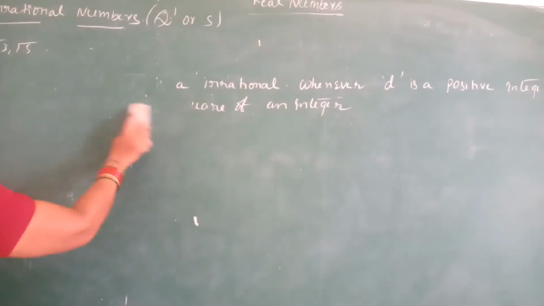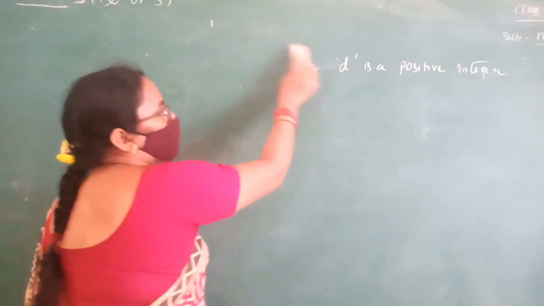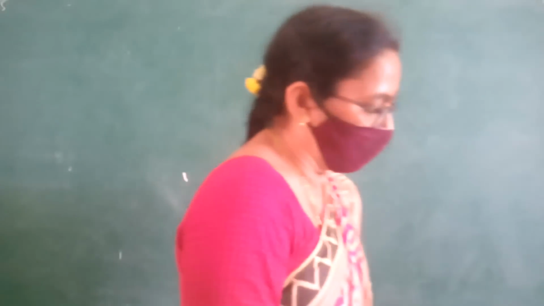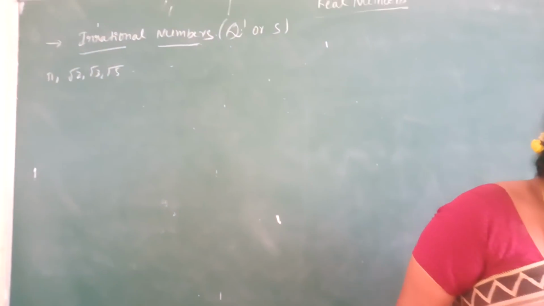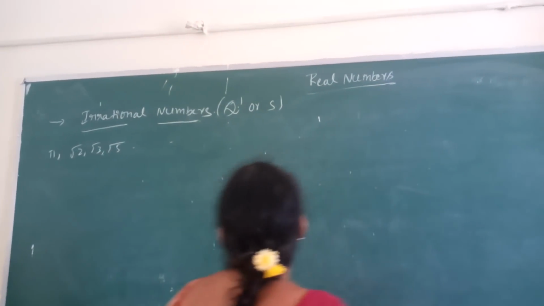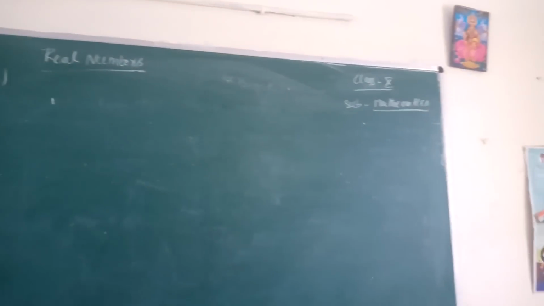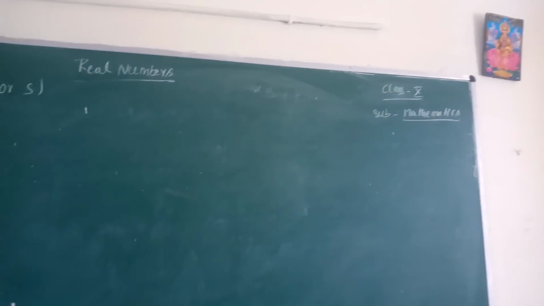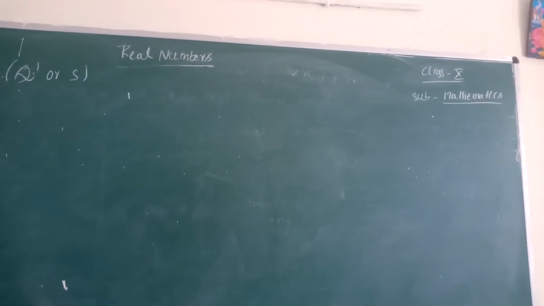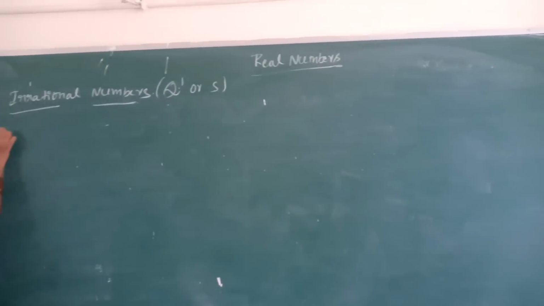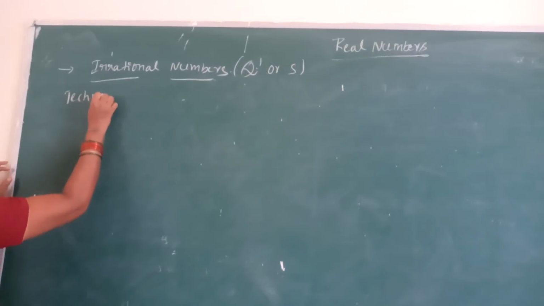Before going to the proof, in this proof we use one technique. What is that? The technique is proof by contradiction. Which technique do we use to prove irrationals?